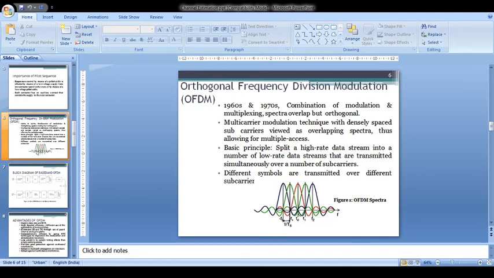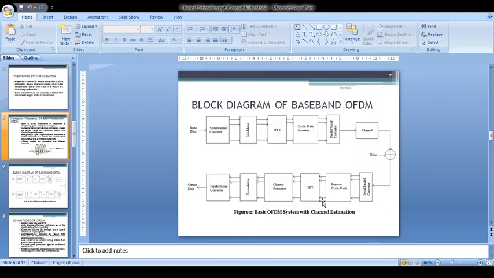The basic principle behind OFDM is that the entire high data rate stream is split into a number of low data rate streams that are transmitted simultaneously over a number of subcarriers. Different symbols are transmitted over different subcarriers. When you see the diagram, it involves different colors. Each color defines a subcarrier. Here all the subcarriers are overlapped, but they satisfy the orthogonality property between the subcarriers.